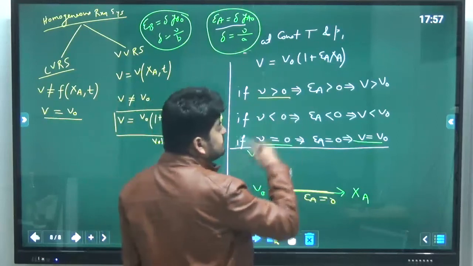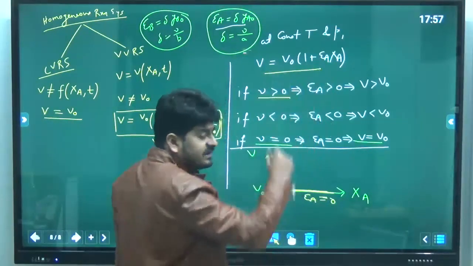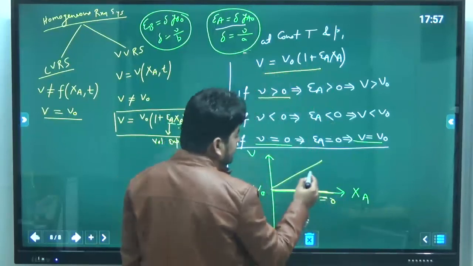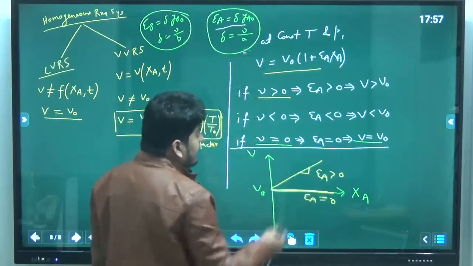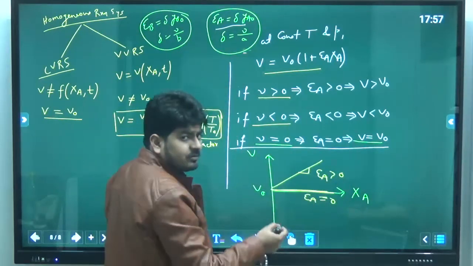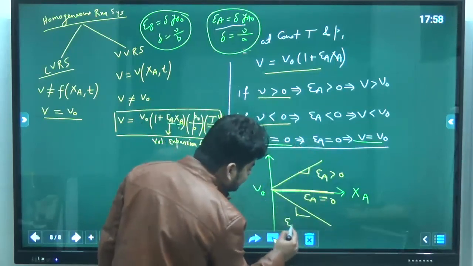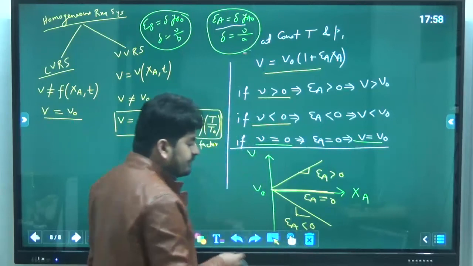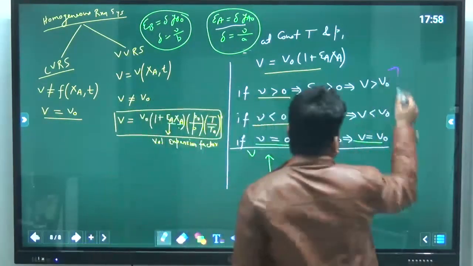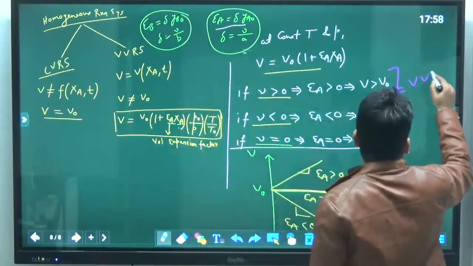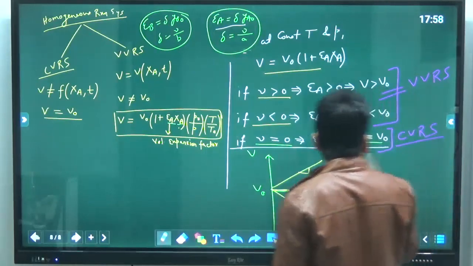If this is positive, then V is greater than V naught. So you can see V is increasing linearly. Okay, and in this case, slope will be positive. And if nu is less than 0, then epsilon A is negative. So V will decrease linearly. And in that case, you can see epsilon A will be less than 0. Okay, so here, these two cases come in the category of VVRS and this comes in the category of CVRS.